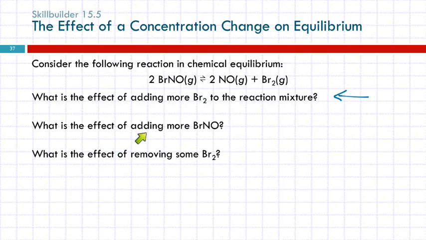What if we add more BrNO? It'll shift to the right. You're adding reactant. It's going to shift away from what you're adding. It'll shift to the right. What if we remove some Br2? We take some of this away. It'll shift to the right. It's like, hey, I liked that. I want it back. Well, I'm going to shift over here and make some more to replace what you took away. That make sense?